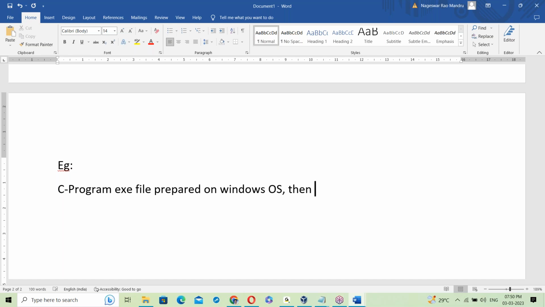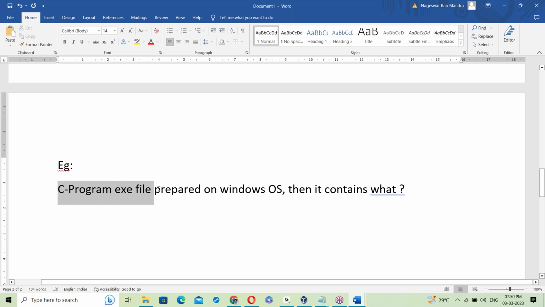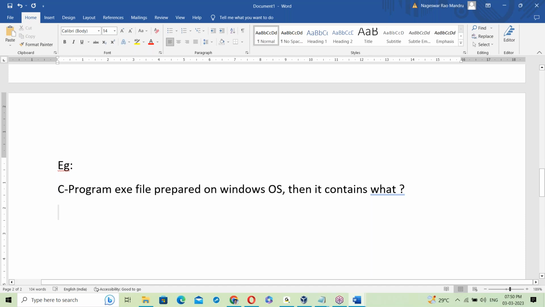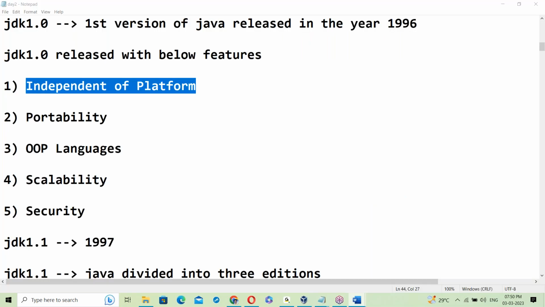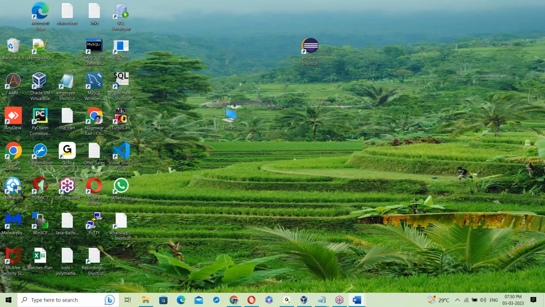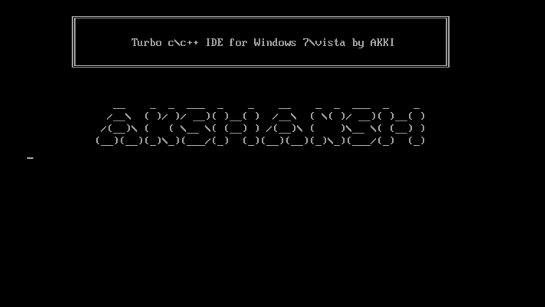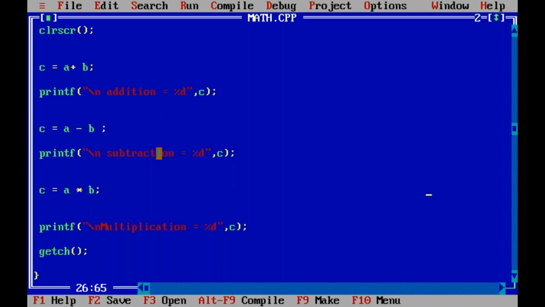Then what does it contain? Let us see about it. Let me show the C program. Here this is a Windows based C program.